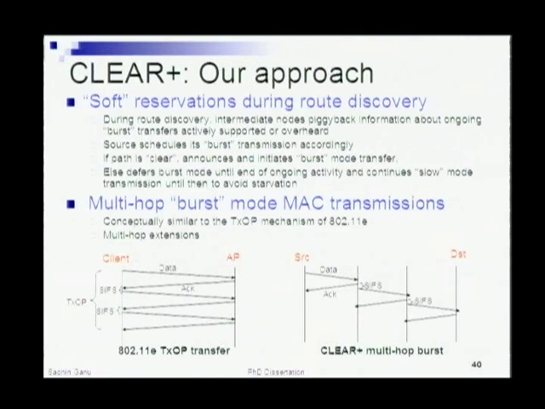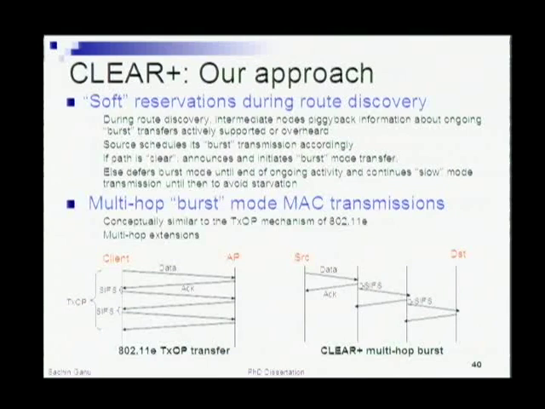So essentially what I'm trying to say, and I'm going to illustrate with an example in the next slide, is that you migrate the functionality of reserving the medium for every hop to the routing layer, and you try to reserve the medium for the entire path. So we are trying to go from a more hop by hop approach to an entire path approach. You try to do a soft reservation for the entire path and then do a quick burst transfer by using a more efficient MAC design.